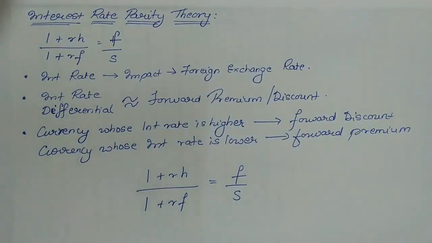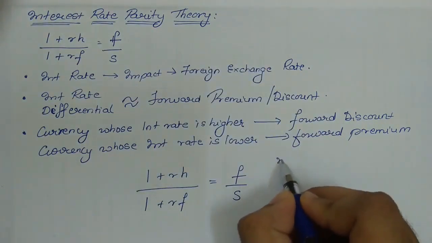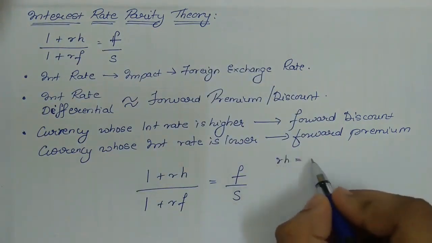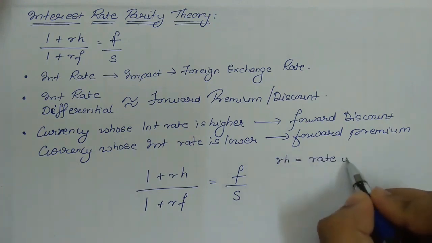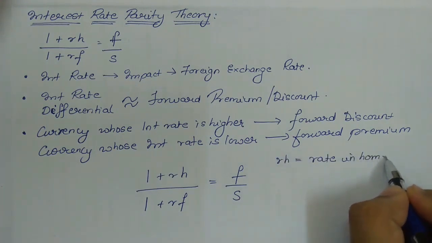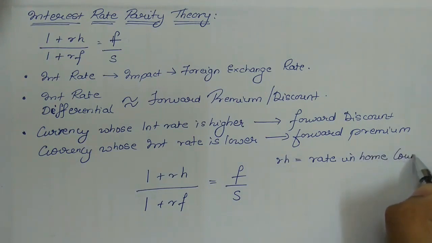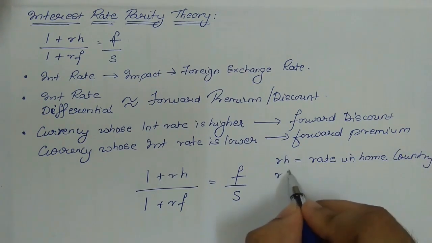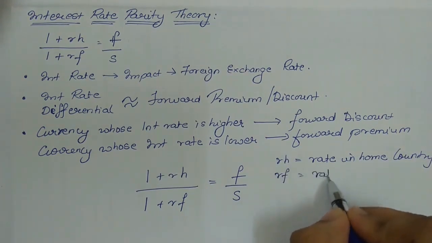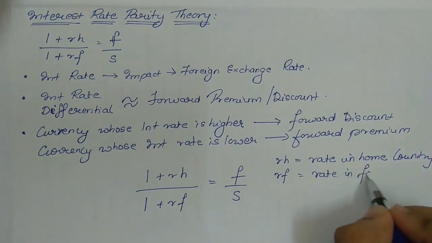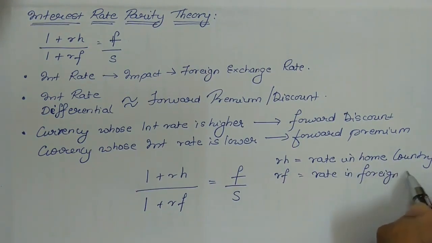Now, what are those abbreviations? Okay, RH stands for the rate in home country. RF stands for the rate in foreign country.